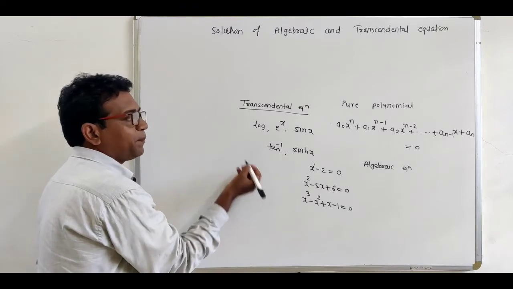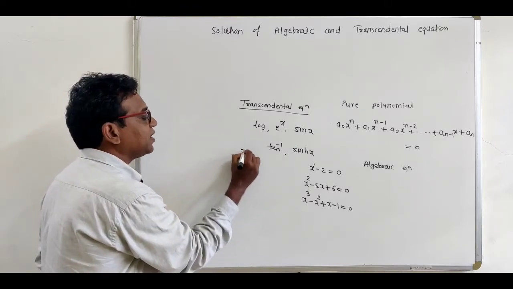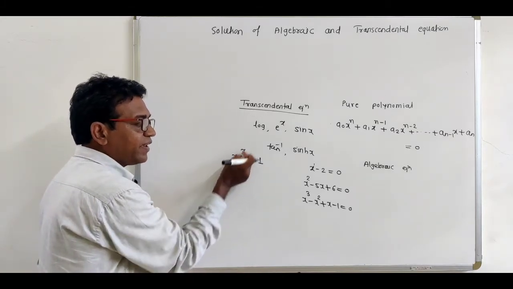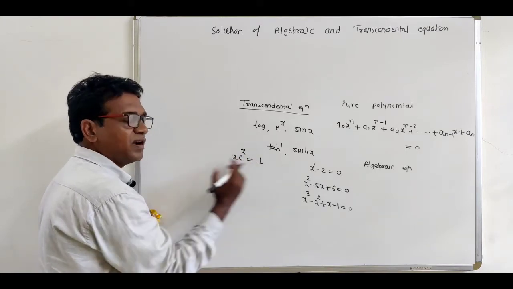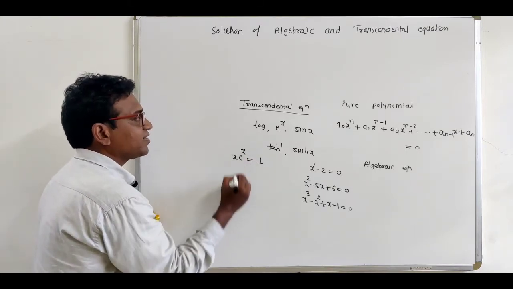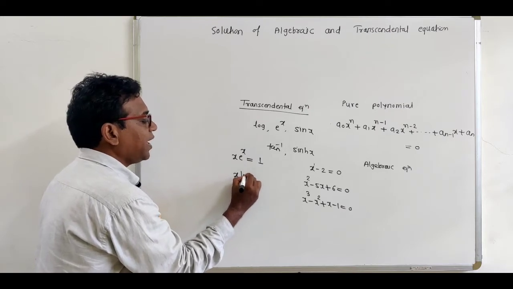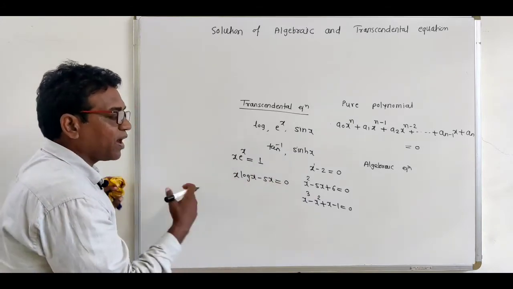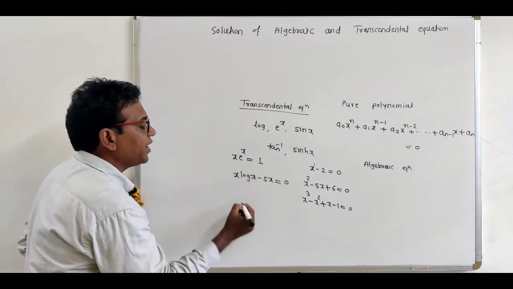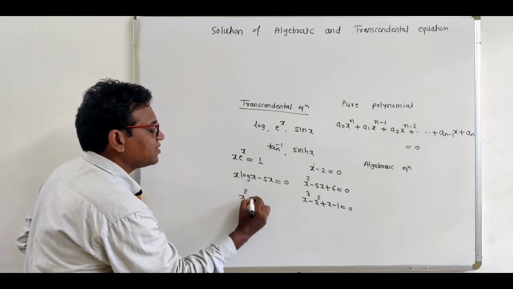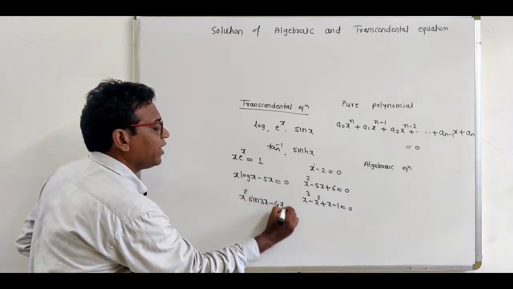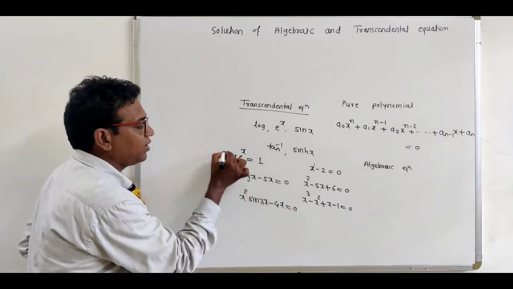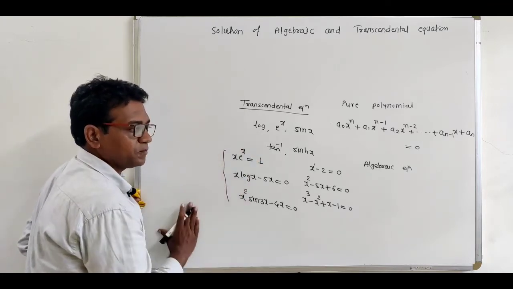For example, this is the example of transcendental equation, x e raised to x equal to 1. As this equation involves this exponential term, this is called the transcendental equation. Or this is the second example, x log x minus 5x equal to 0. Or we can take one more example, x square sine 3x minus 4x equal to 0, as this equation contains trigonometric function. So these are all examples of transcendental equation.